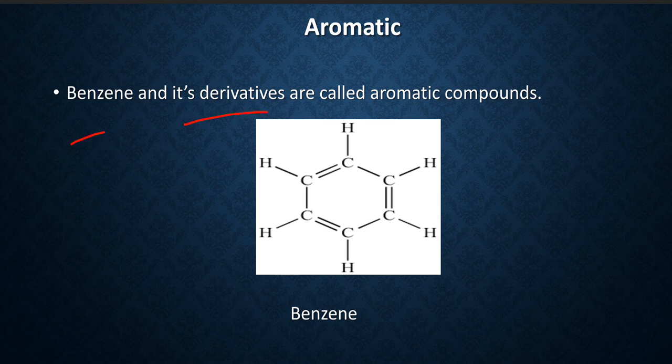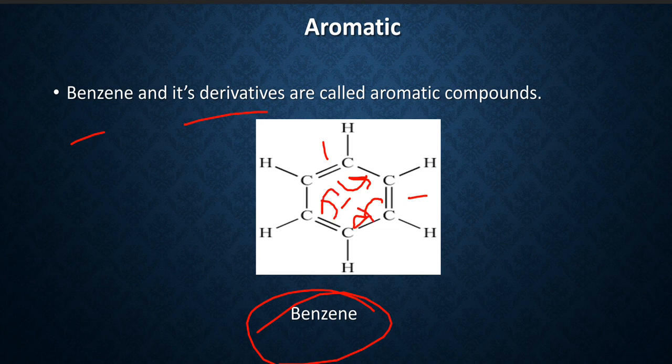Actually, the aromatic compounds are explained with Huckel's rule. We will learn about Huckel's rule later. For example, in benzene, we can see that it is a closed chain organic compound, but it has alternate double bonds, and these alternate double bonds always change their position.